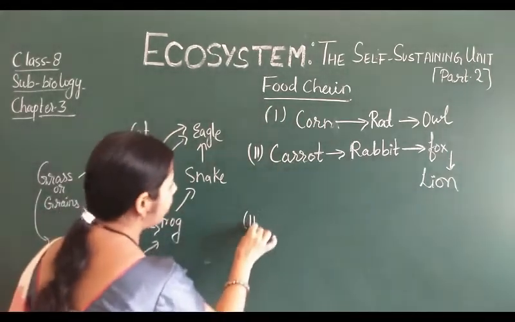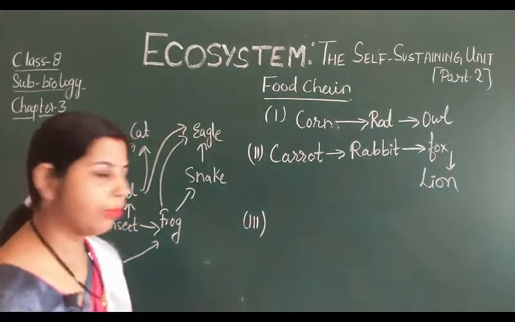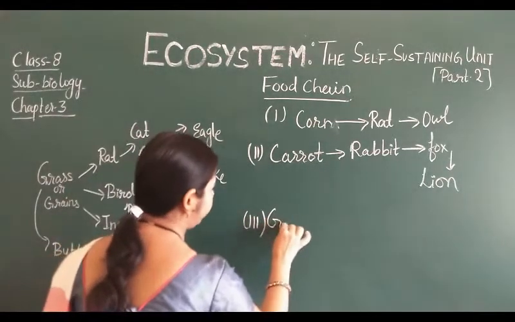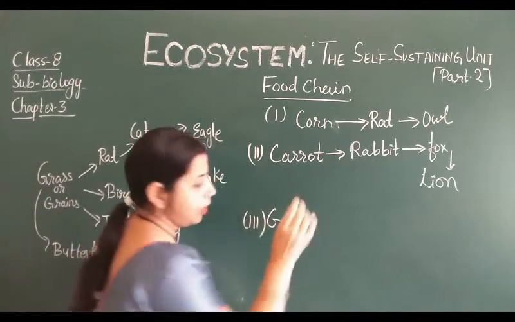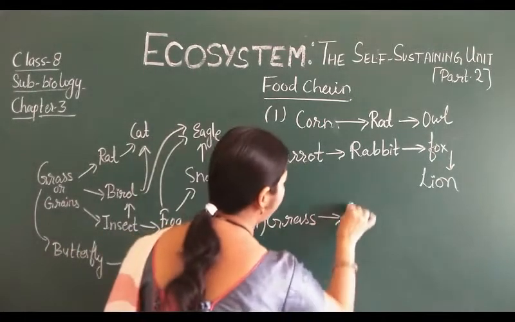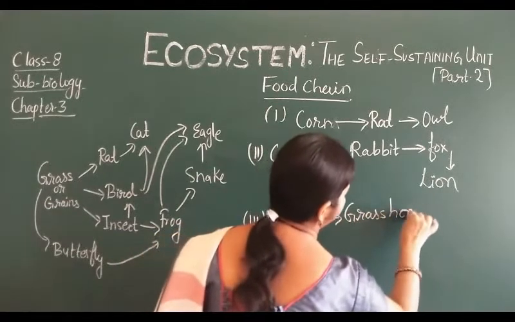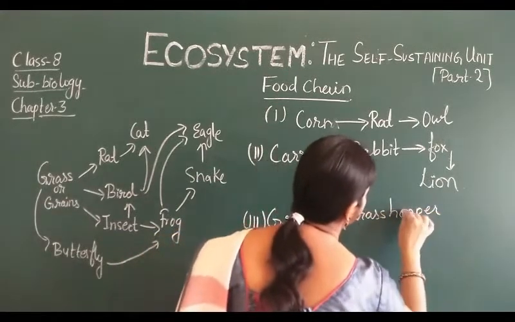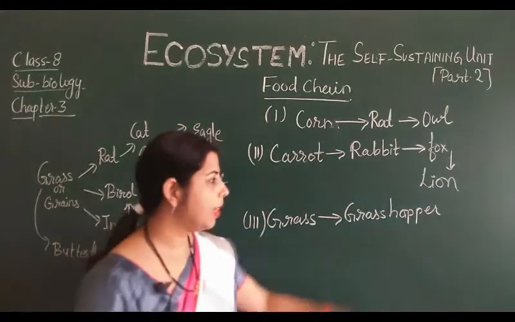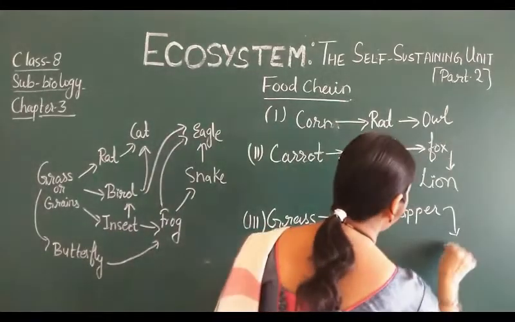Another I am going to write is a multiple-step food chain, that is the grass. The grass is consumed by the grasshopper. Now this grasshopper is consumed by the frog.